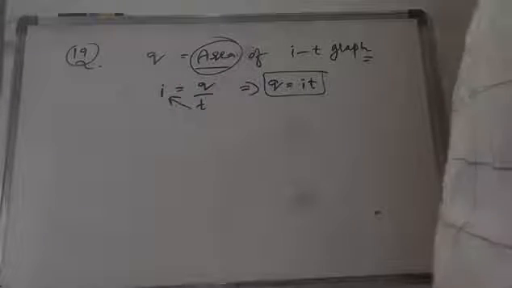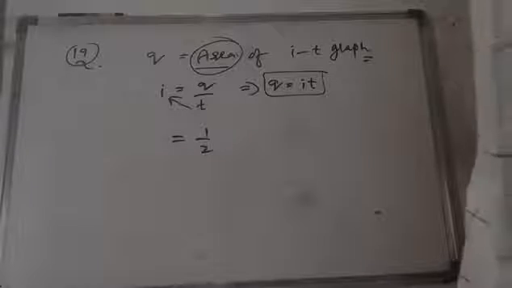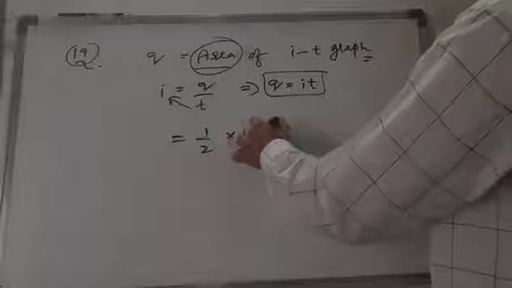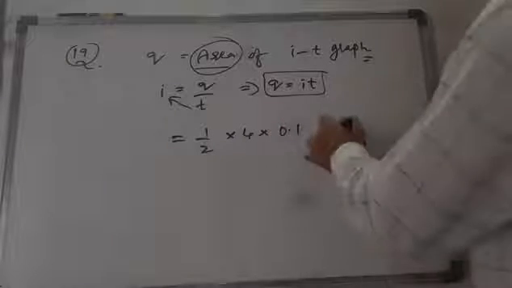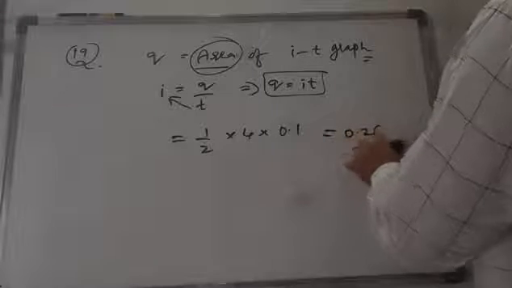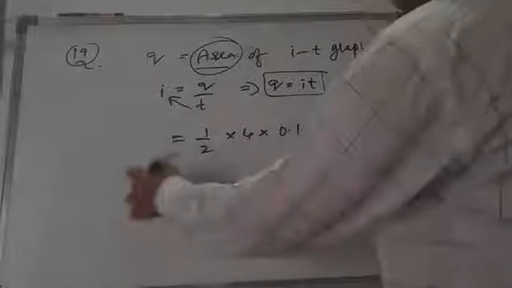So from that we can find the area. It is in the form of a triangle if you see the figure, so half into 4 into 0.1, that must be equal to 0.2 coulombs. This is our answer. And he is also asking what is phi.